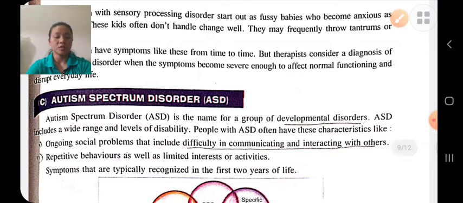Autism spectrum disorders. Autism spectrum disorder is a developmental disorder. Young children with autism spectrum disorder have difficulty. The person who has autism spectrum disorder faces difficulty in communicating, language skills, social skills, behavior, etc. He is not able to interact with society.